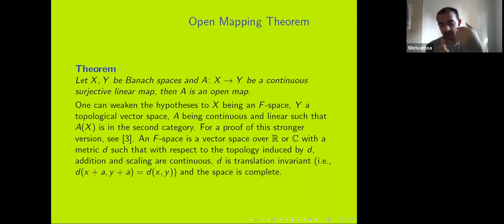An F-space is a vector space over R or C with a metric on it such that again the operations are continuous, and this metric should be translation invariant, meaning the distance between x and y should be the same as after translating by some a. We also require this metric to be a complete metric, so any Cauchy sequence should have a limit. And beyond this, there are Banach spaces, which are again vector spaces, but with a norm instead of a metric. So yeah, the proof can be found in Rudin's functional analysis.